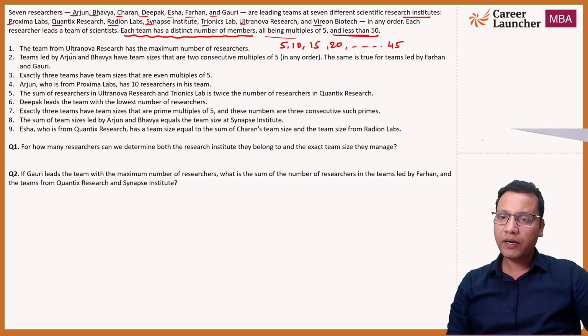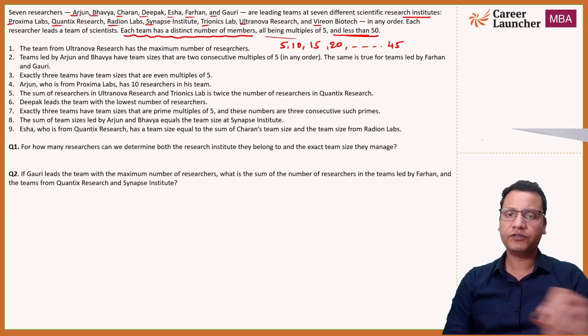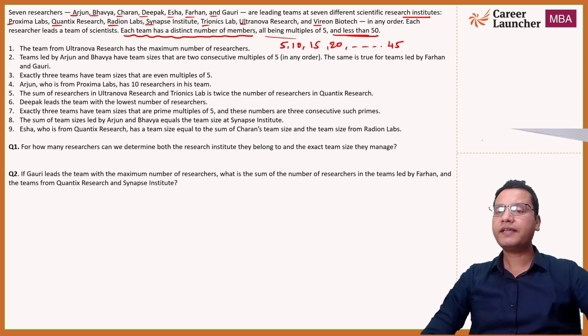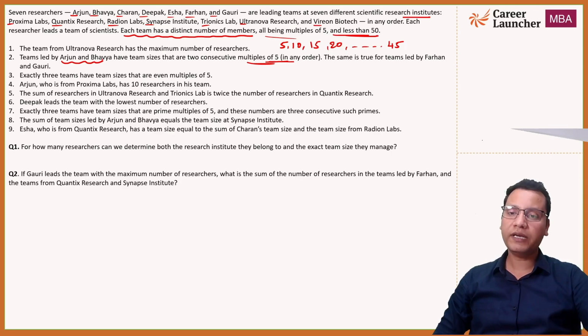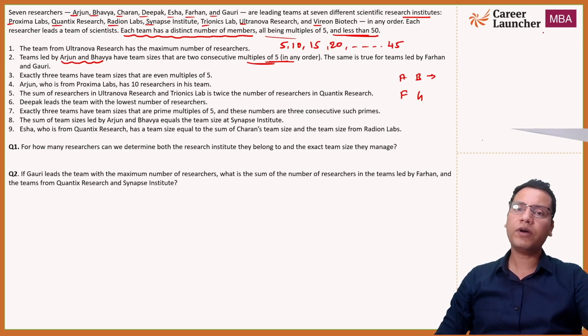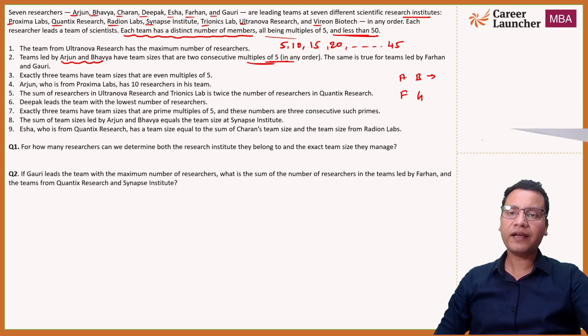The team from Ultranova Research has the maximum number of members. Okay, so that is straightforward information. Second, the teams led by Arjun and Bhavya have team sizes that are 2 consecutive multiples of 5. And the same is true for the teams led by Farhan and Gauri. Now we have understood what multiples of 5 mean, right? So Bhavya and Arjun's numbers of team members are consecutive multiples, and the same will hold in Farhan's case. So A and B, and Farhan and Gauri, these two pairs are consecutive. Consecutive multiples means if one is 5 into 1, the next will be 5 into 2, then 5 into 3. They are consecutive, meaning numbers coming one after another, right? So these are the consecutive multiples of 5.